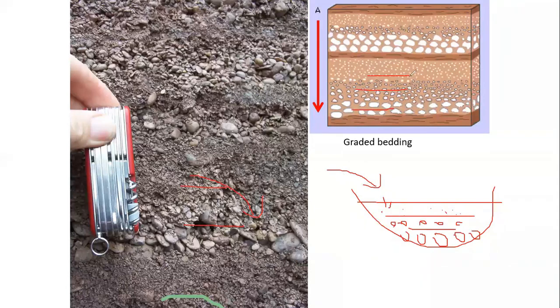Why are there two? In different seasons, different beds will form. This bed is formed in one season. This bed above is formed in another season. Because of that, there will be two graded beddings.